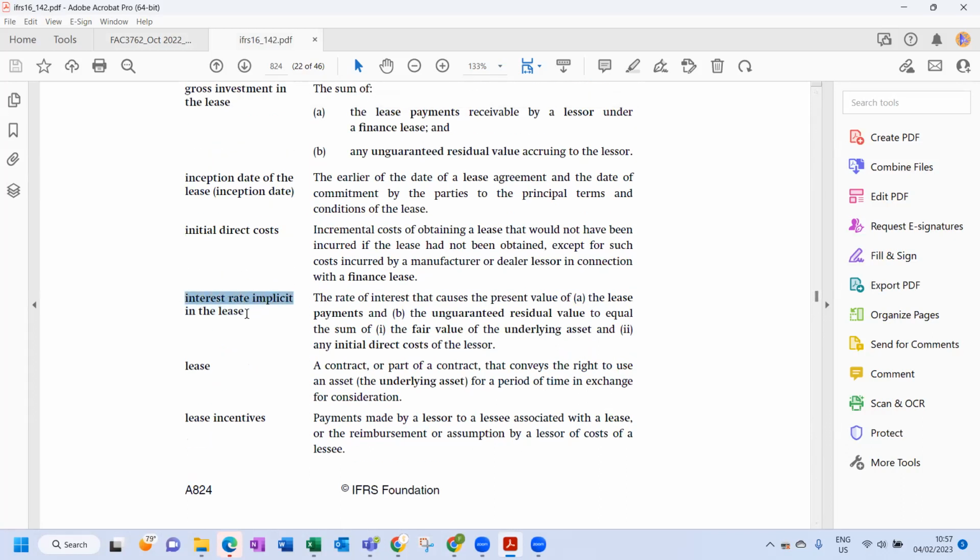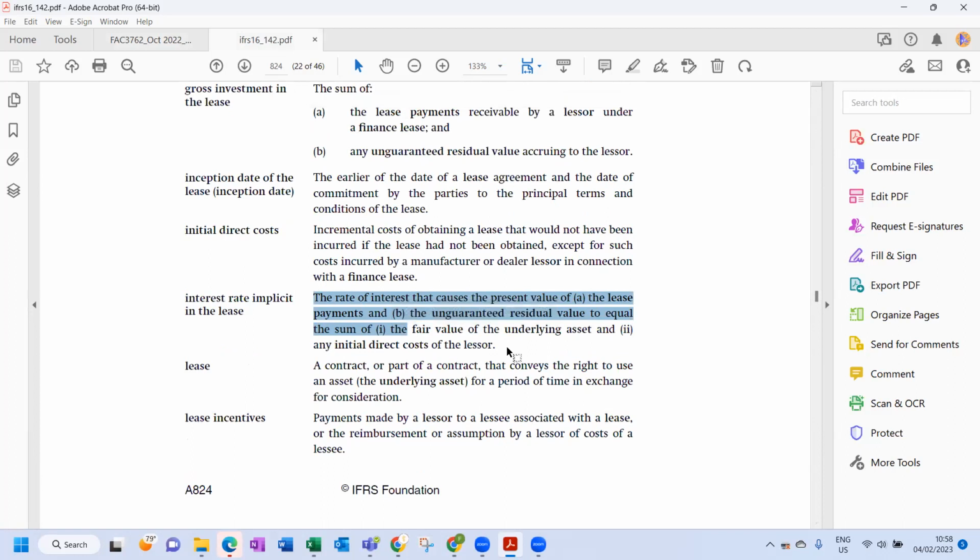Interest rate implicit in the lease. They say it is the rate of interest that causes the present value of the lease payments and the unguaranteed residual value to equal the sum of the fair value of the underlying asset and any initial direct costs of the lessor.